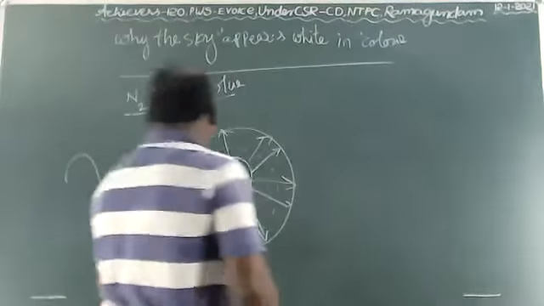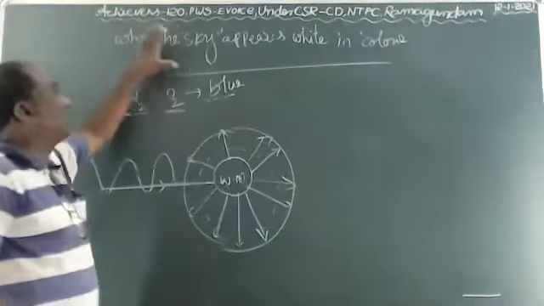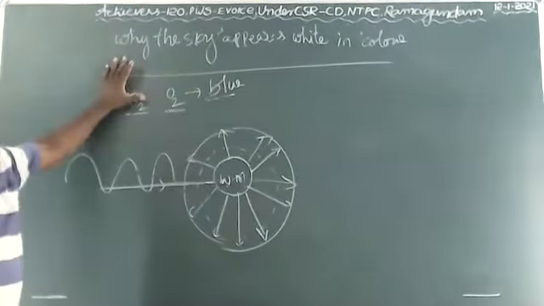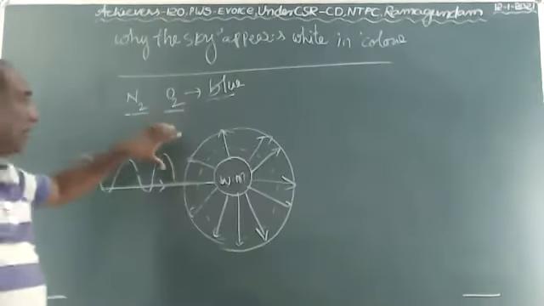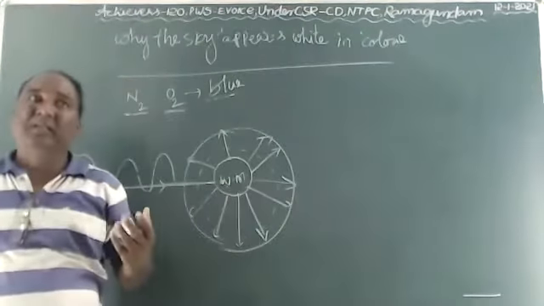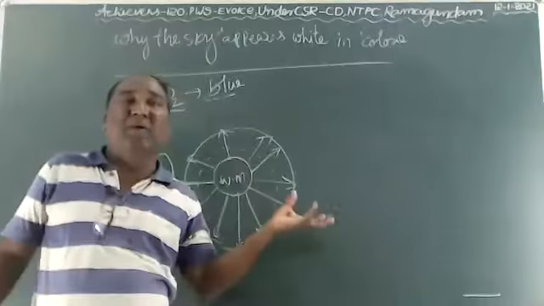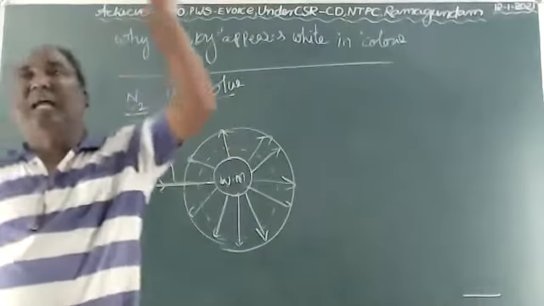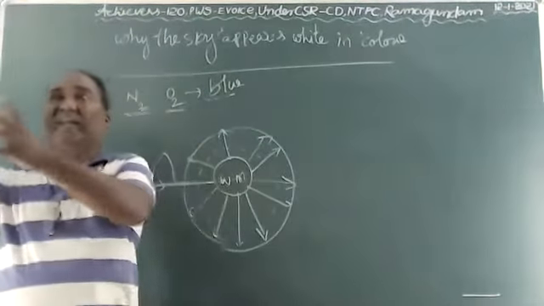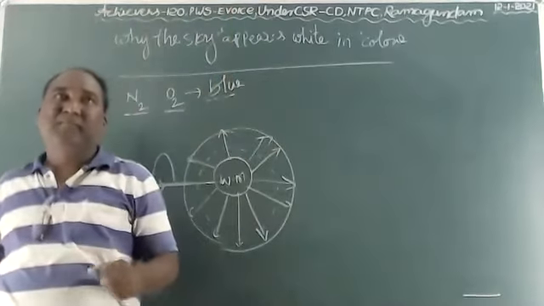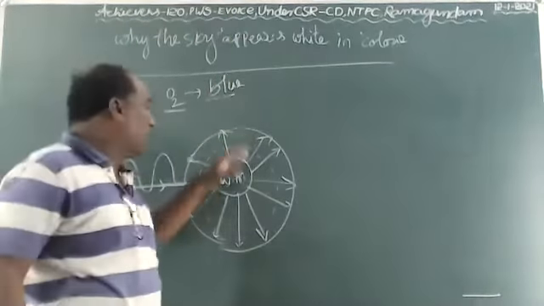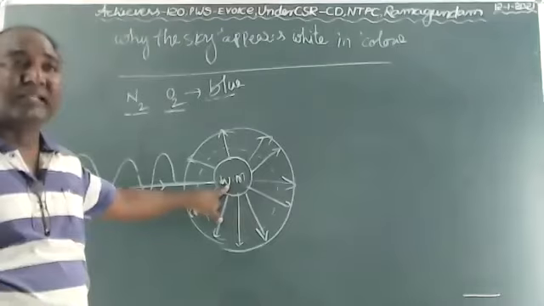So, why does the sky appear white in color? On a hot summer day, the water gets evaporated and the evaporated water enters the atmosphere. Our atmosphere consists of plenty of water droplets, so the water droplets act as scattering centers.